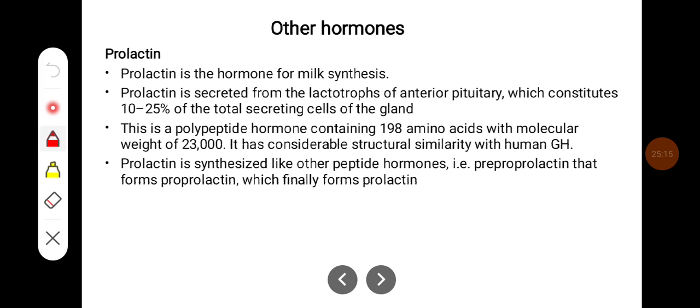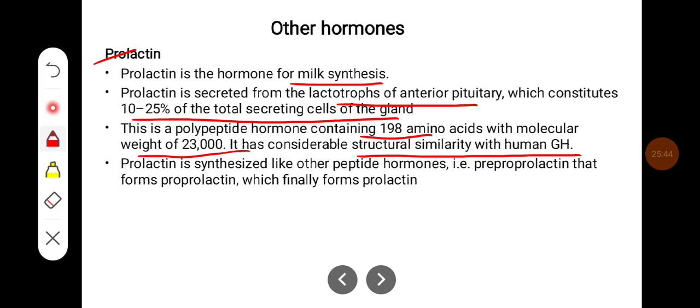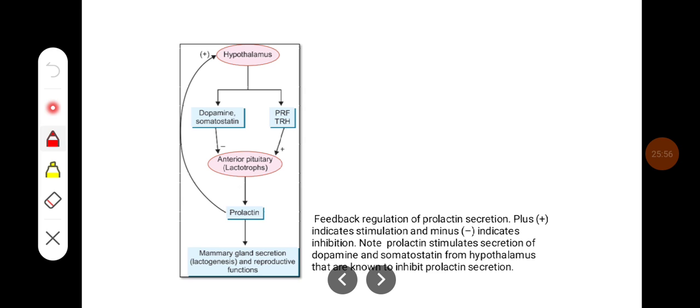Other hormones like prolactin are secreted from the anterior pituitary. Prolactin is a hormone that helps in the formation of milk. Prolactin is secreted from the lactotrophs of the anterior pituitary, which constitute around 10 to 25% of the total secreting cells of the gland. It is a polypeptide hormone containing 198 amino acids with a molecular weight of 23,000. It has considerable structural similarity with growth hormone. Prolactin is synthesized like other peptide hormones, that is pre-prolactin forms pro-prolactin, which finally forms prolactin.